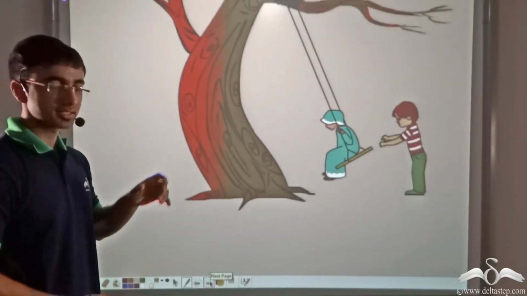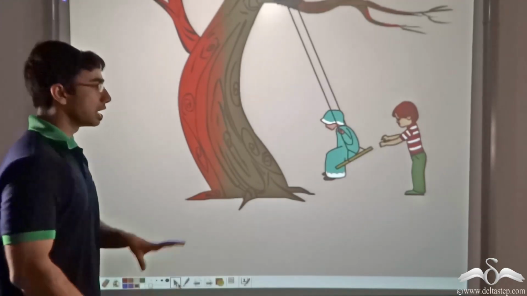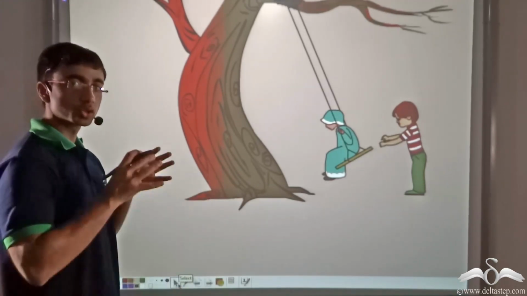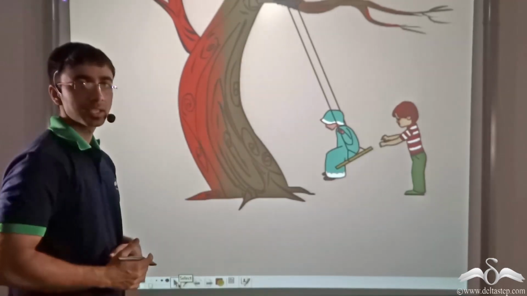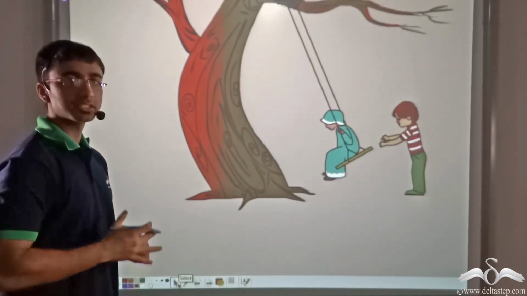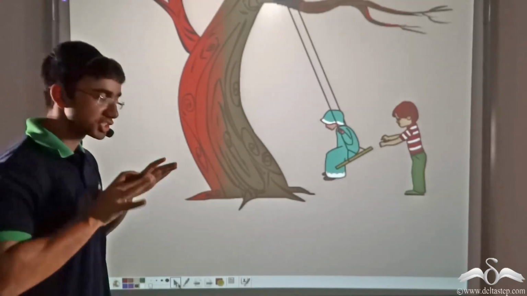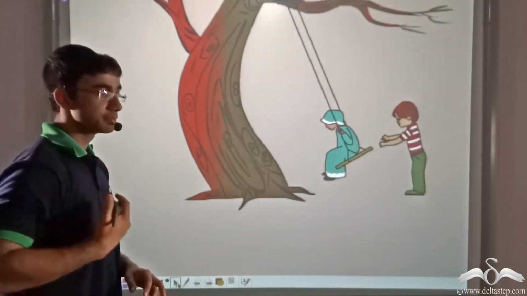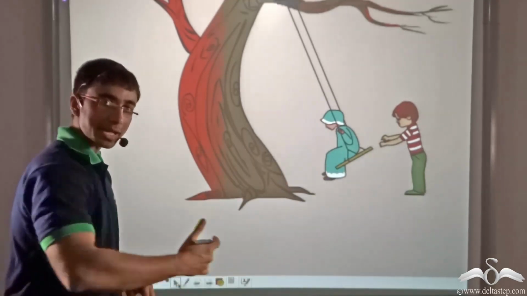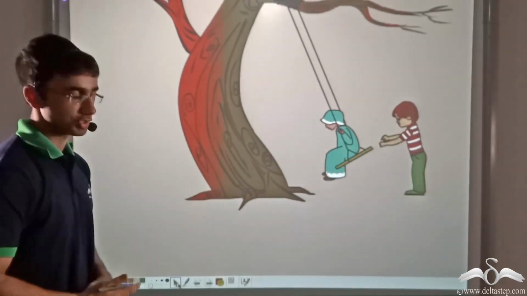Now let us consider another scenario where a boy is helping his friend to swing on this particular swing. Now in order to help his friend, the boy is applying a periodic force on the swing. That is, he initially applies a force and the swing moves forward. When it comes backward again, he again applies a force.